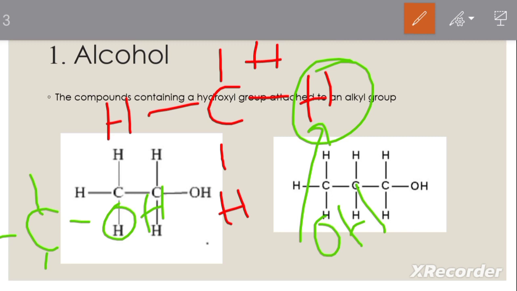So if we take an alkane and replace one of its hydrogen atoms with an OH group, then it is an alcohol. You should compulsorily take an alkane, right? We cannot take an alkyne or alkene and replace a hydrogen atom, and that is not an alcohol. We should take an alkane and replace one of its hydrogen atoms with an OH group, then it is an alcohol.